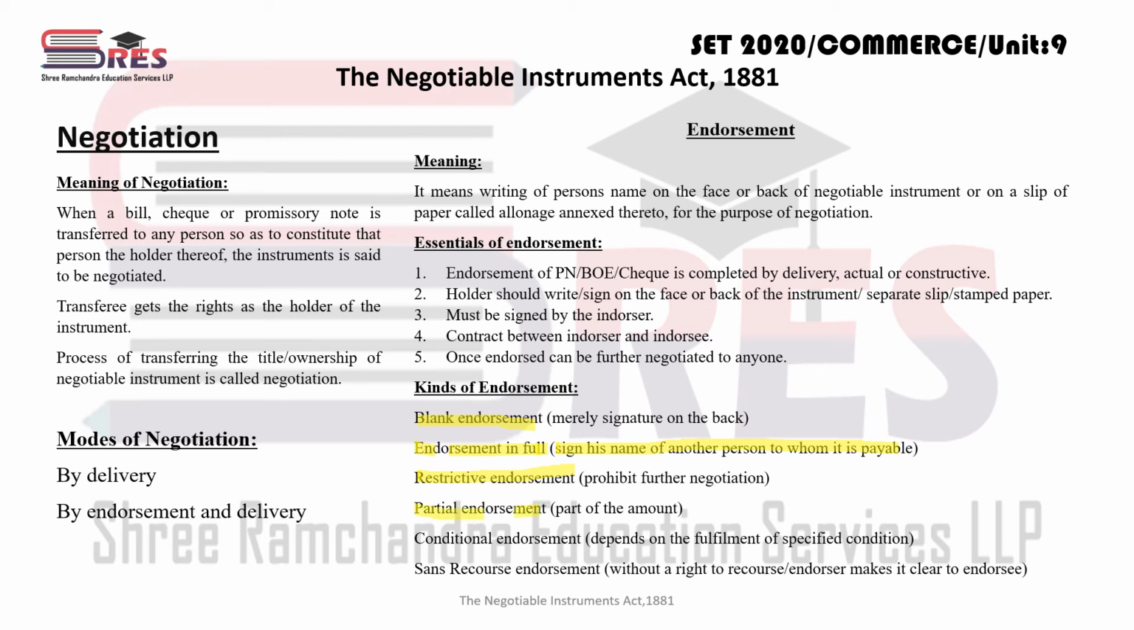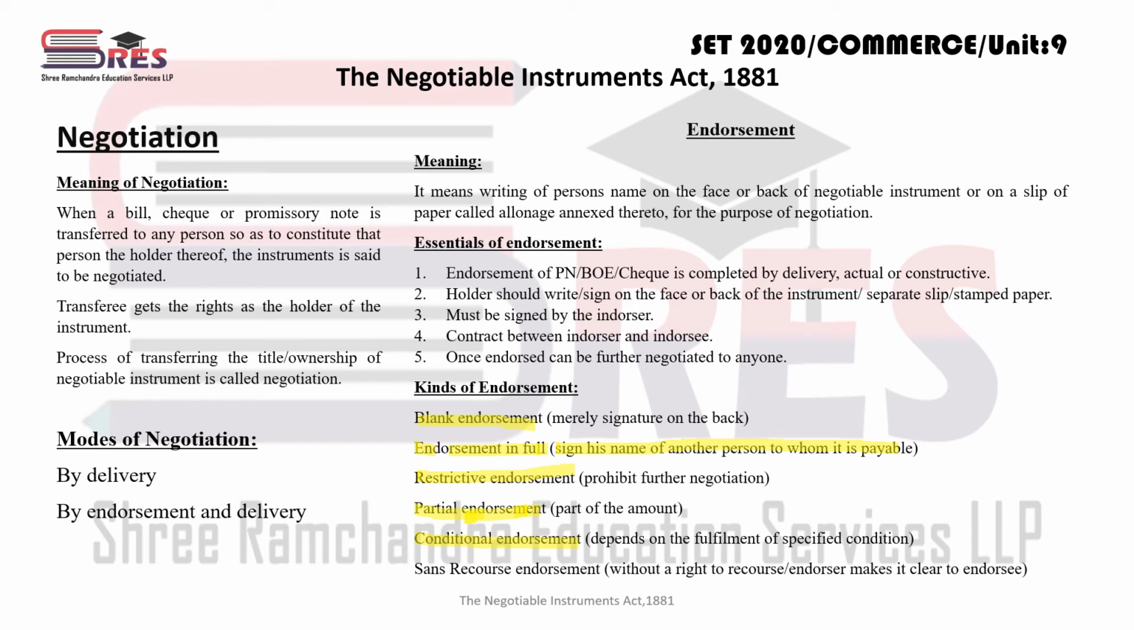तो उसको बोलते हैं पार्शियल एंडोर्समेंट। Then there is a conditional endorsement. Such endorsement depends on the fulfillment of specific condition. It means जब भी endorsement होगा तो जो एंडोर्सर रहेगा वो एंडोर्सी को बोलेगा भाई कि this endorsement will be completed if some condition must be fulfilled, तो उसको कंडीशनल एंडोर्समेंट बोलते हैं.